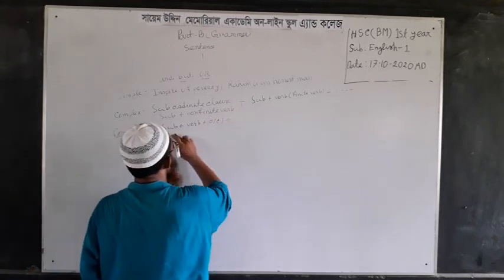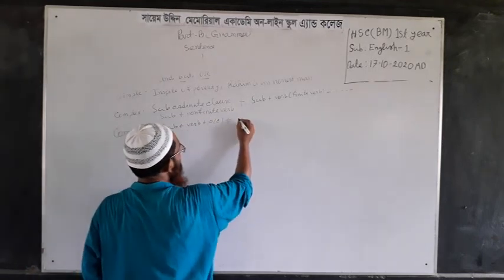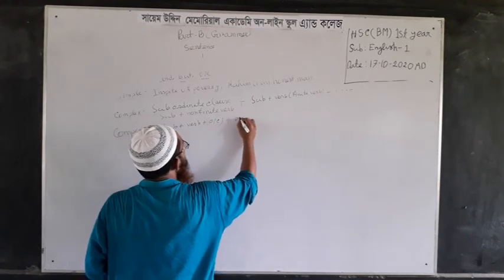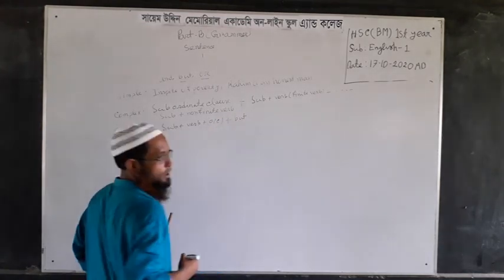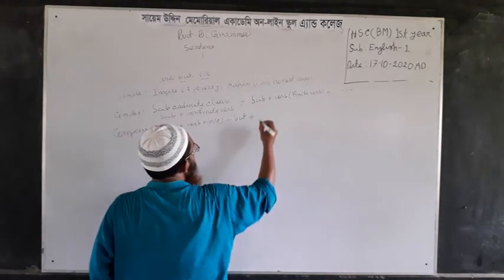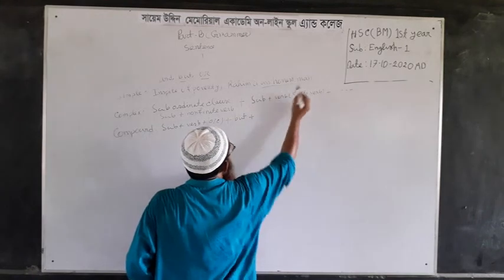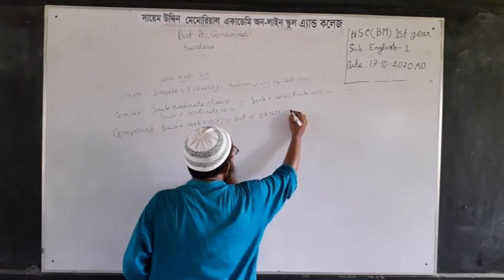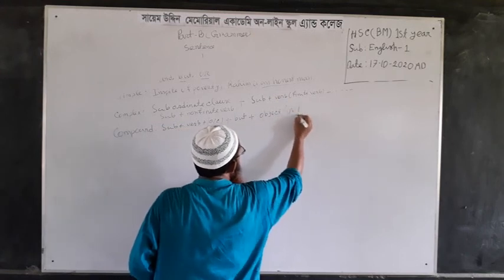Then, if the subject and verb are the same, you don't need to use them. You have to put the conjunction and then the rest of the part. That means an honest man, or the object of the principal clause, that will be a noun or pronoun or noun phrase.